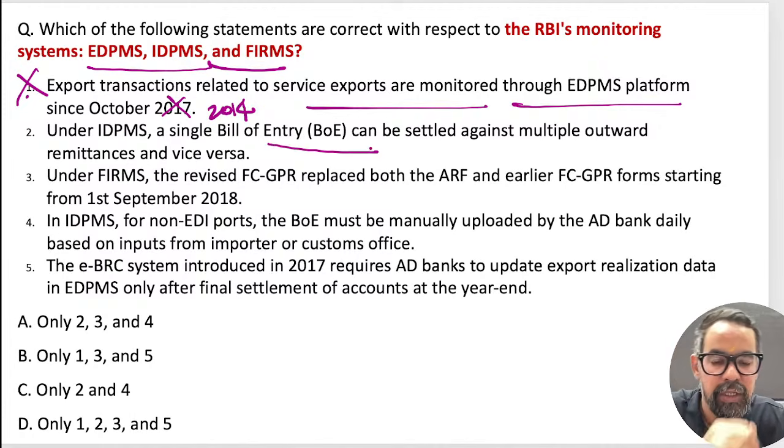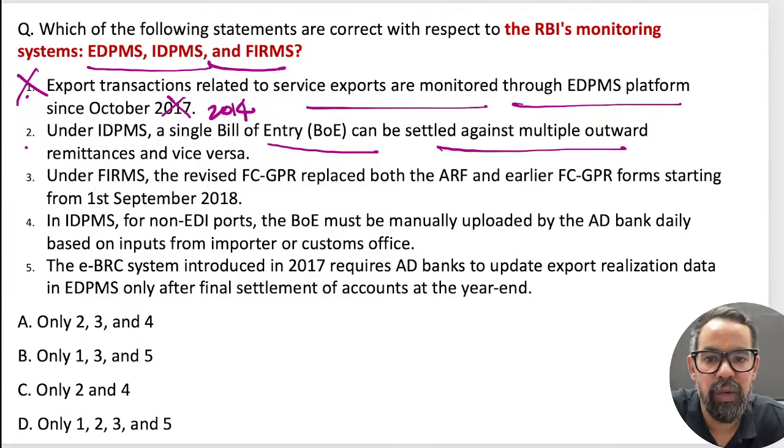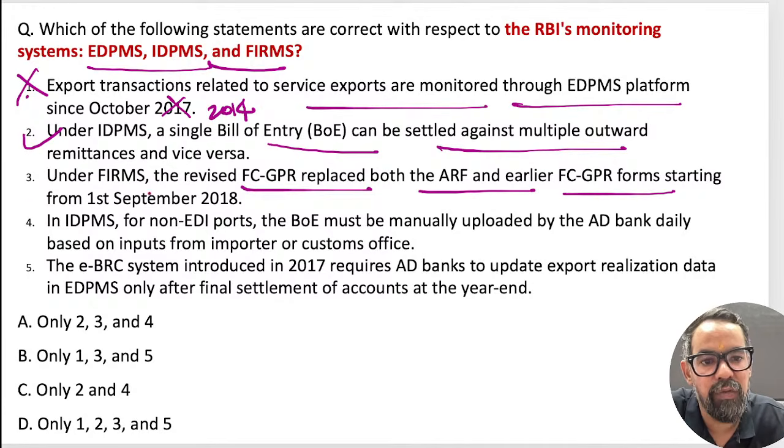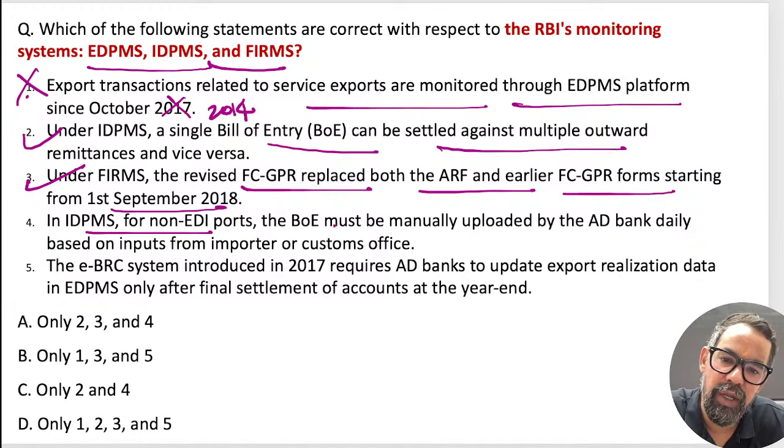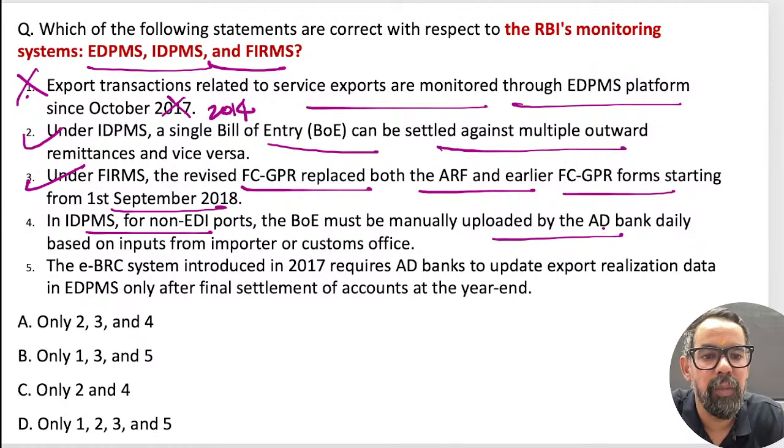IDPMS, bill of entry. Yesterday only we talked about this. Settled against multiple outward remittances or vice versa. True. The third one is under FIRMS, GPR. This we discussed today only. Both ARF and GPR form starting from. This is also true. IDPMS for the non-EDI port, the BOE must be manually uploaded by the authorized dealer bank based on the input. If it is not electronic, this should be true.